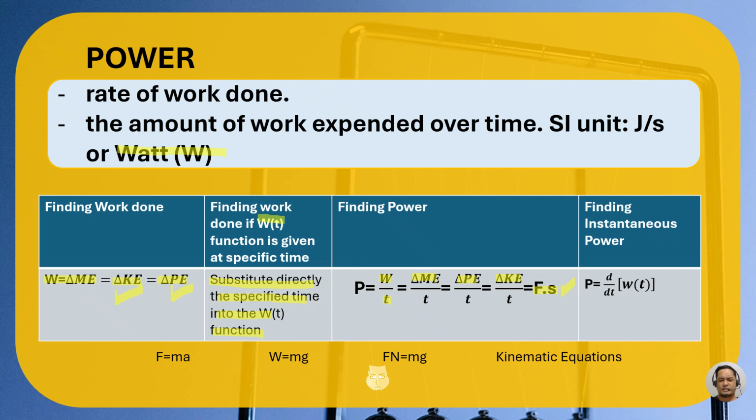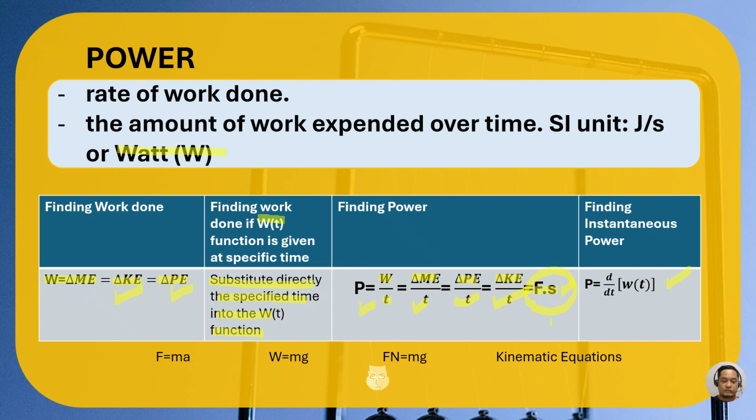Especially if you cannot really find some other variables that will satisfy this equation or this equation or this equation. If in the problem you have the speed and you have a force, then probably it's a very helpful equation for you. Now, finding instantaneous power, the power in that particular instant moment. So it's the derivative of work with respect to time, the work function with respect to time. In the following problems, we will be using the appropriate equations.